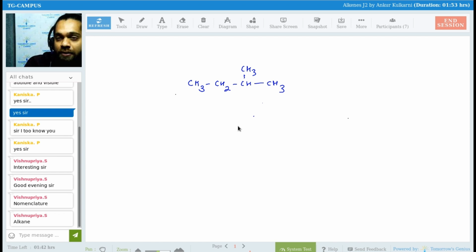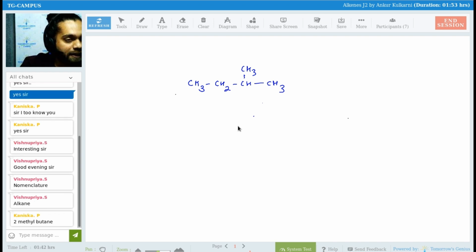Good evening, Ashwin. Sir, yes, sir, it is 2-methyl-butane, sir. Yes, correct. Very good. It is 2-methyl-butane. Perfect. Yes, Mukeshwaram is also typing. I am sure he is also typing the correct answer. Yes, correct, Anushika. Correct, Kanishka. Correct, Anil Dev.